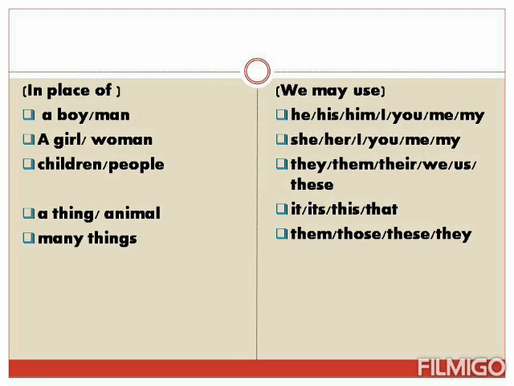Now comes the next point. For children, people, we may use they, them, their, we, us, these. For a thing or an animal, it, its, this, that we may use. When we talk about many things, more than one, or we can say more than two, we may use them, those, these, they.